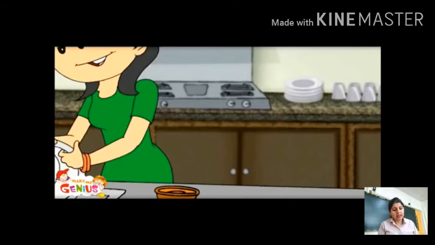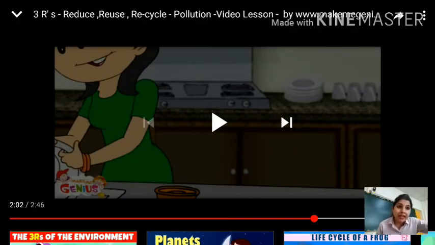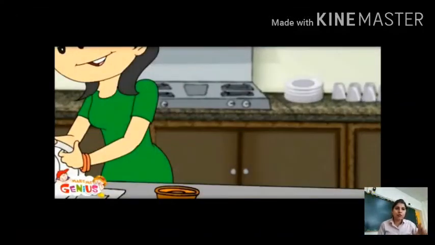Save energy by turning lights off when not needed, that we have already done. Turn off the tap when you are not using the water, maybe while brushing or while bathing, fine? Next, buy products that don't have a lot of packaging. More than 30% of our waste is packaging. The packet food that comes, plastic foods, right? So just start using that less, fine?